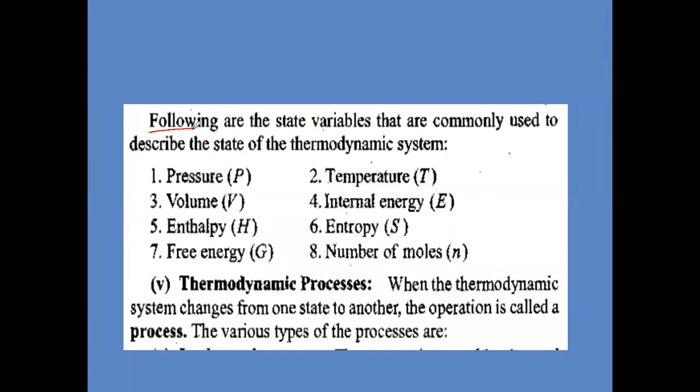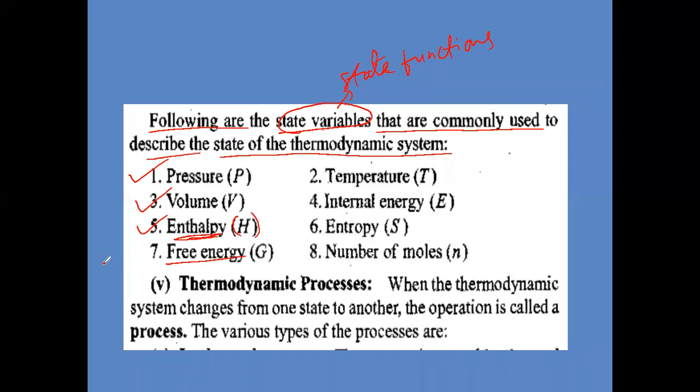Okay. Now see, the following are the state variables. State variables means state functions, which depend on the initial and final states. These state variables are commonly used to describe the state of a thermodynamic system. First one, pressure is a state function. Volume is a state function. Enthalpy, remember, is given by H. And free energy, that is called Gibbs free energy, the scientist's name is Gibbs.